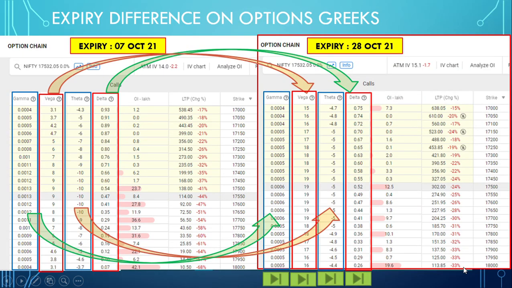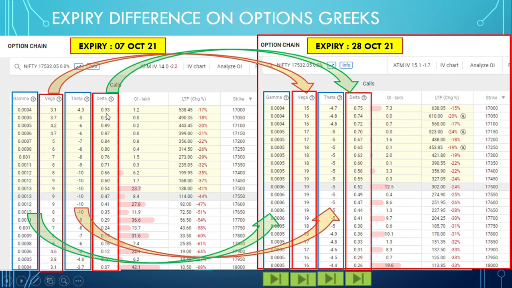So now this is the comparison between the near expiry 7 October and the far expiry 28 October. Just concentrate on delta. See how delta is compared in these two.